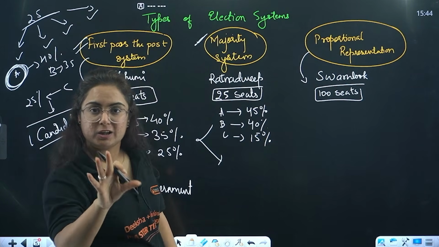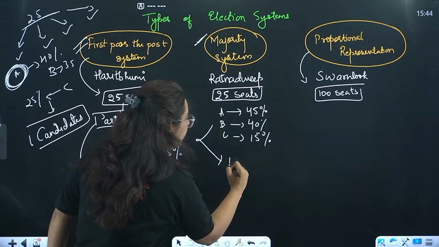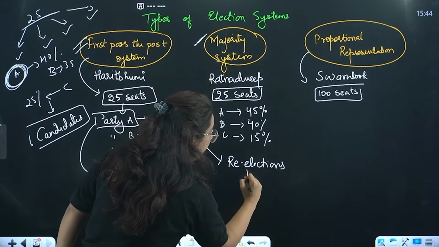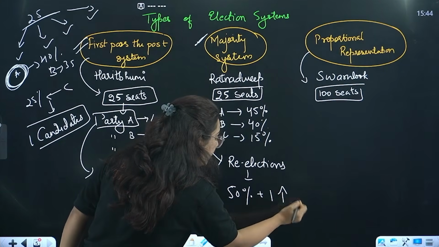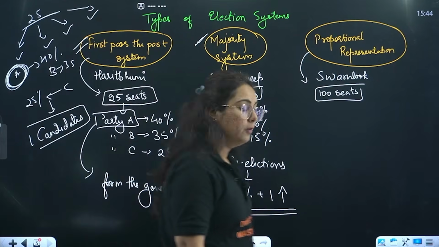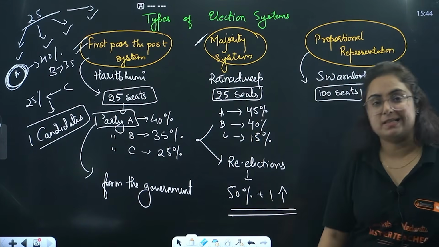You don't understand what is majority? 50% plus 1. So as no one got it, we will do re-elections in this type of system, and whosoever gets 50% plus 1 vote in this election will form the government, and this type of system is known as majority system.